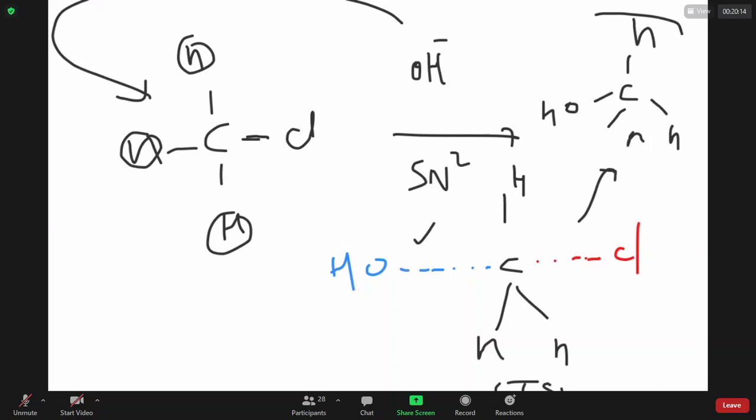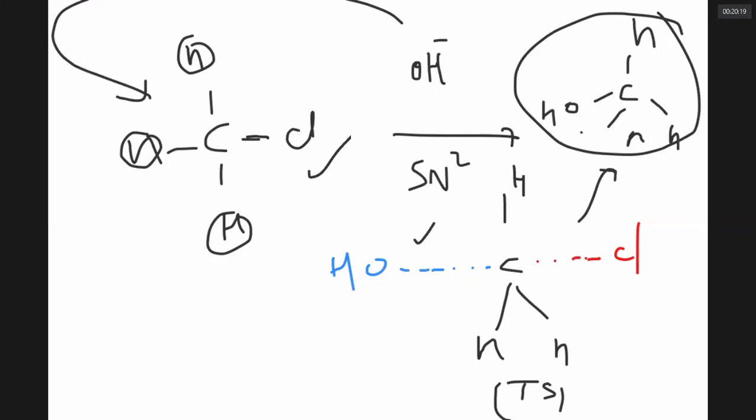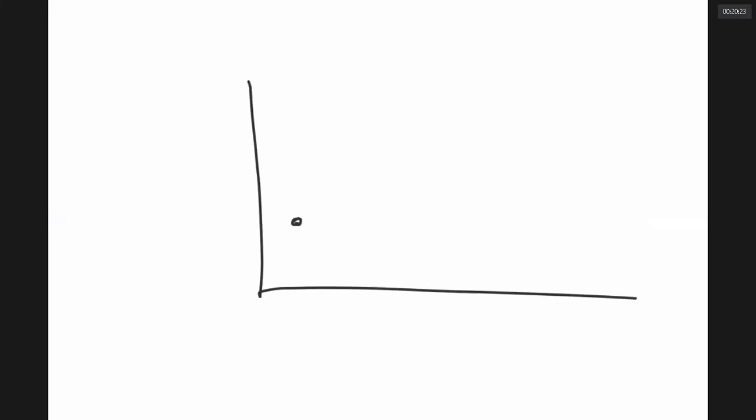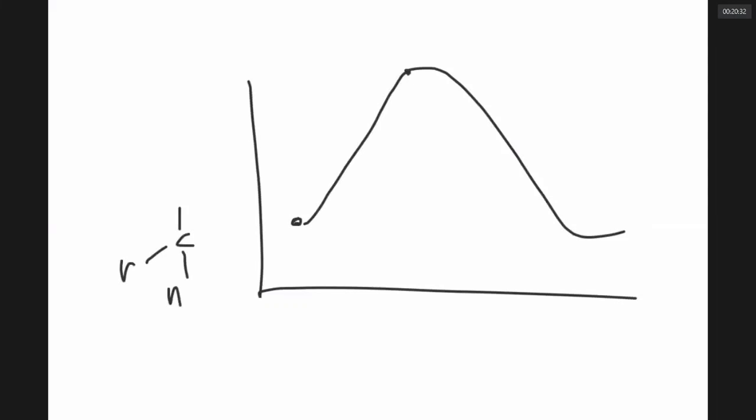Notice this product has the OH group on the opposite side to which the Cl was. So in SN2 reaction, the starting material has Cl like this, the product has OH like this, and the transition state is like this, with breaking and forming bonds.